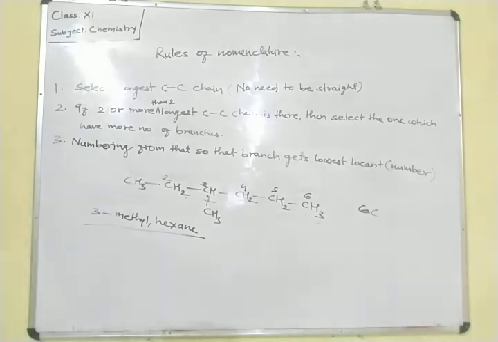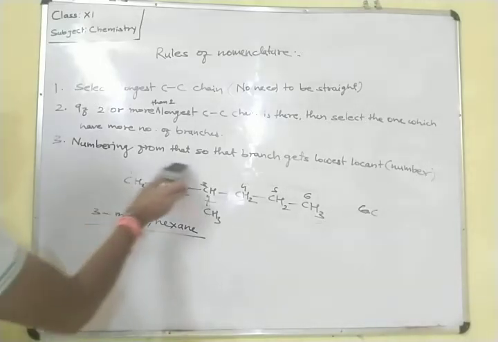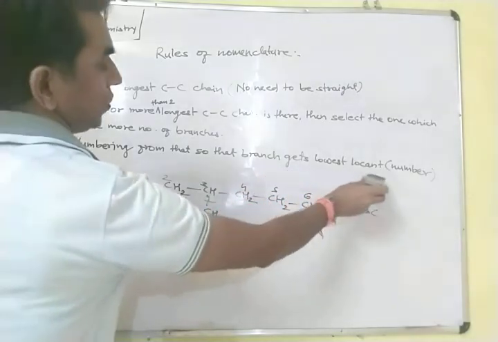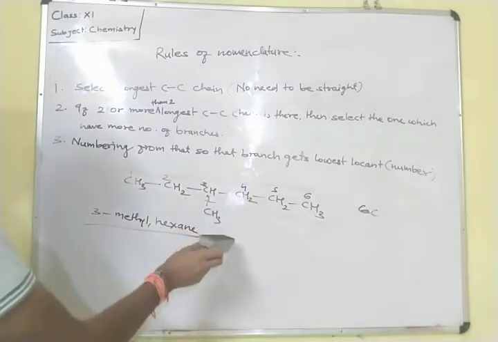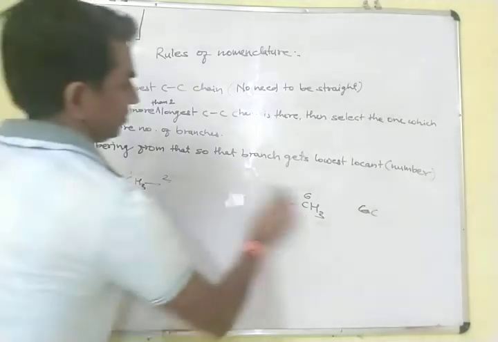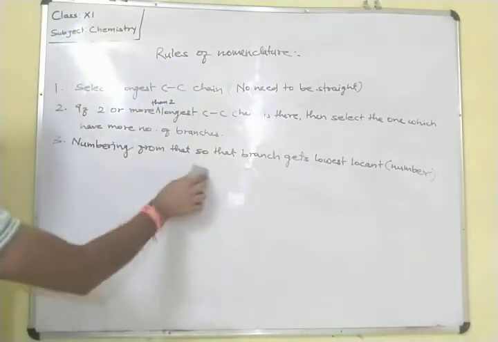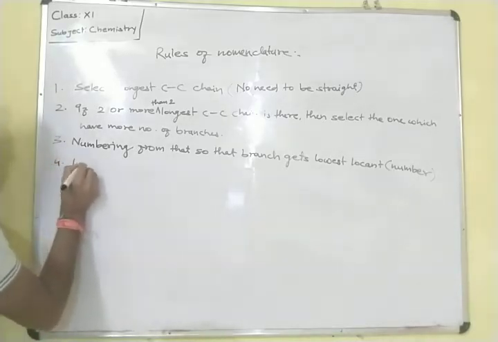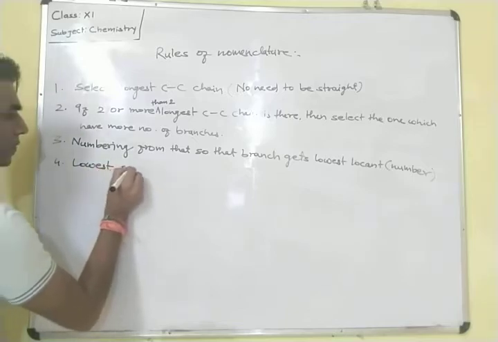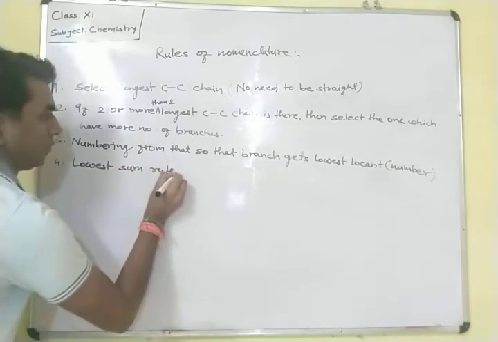Now the next point is the lowest sum rule. I think you have got this point: numbering from that side so that the branch gets the lowest locant. It means we have to start the numbering from the side which is closest to the branch. Next rule is the lowest sum rule. What is the lowest sum rule?